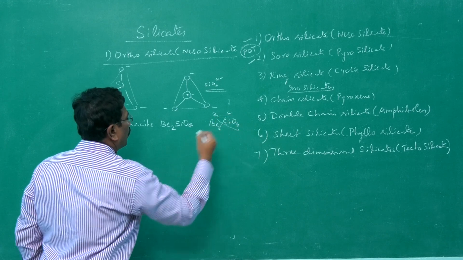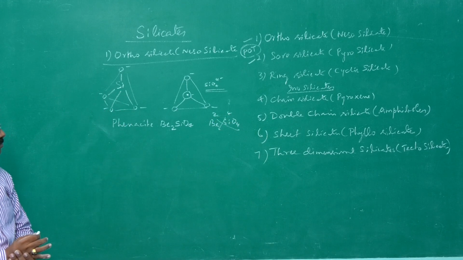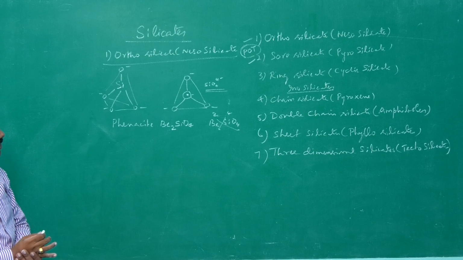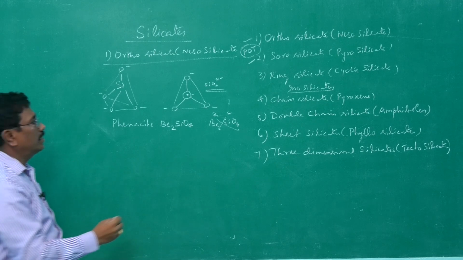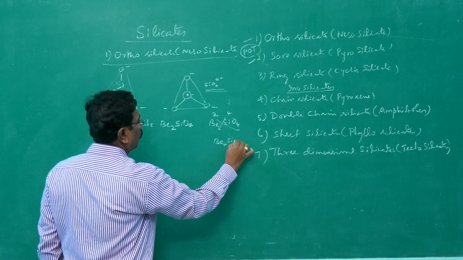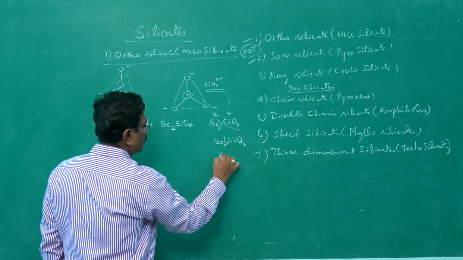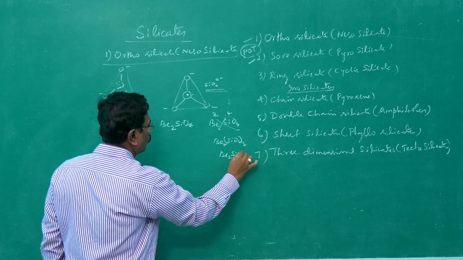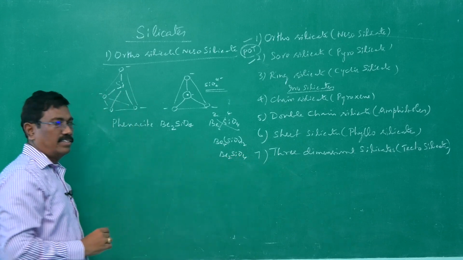Therefore the molecular formula becomes Be4 (SiO4)2, upon simplifying, Be2SiO4, that is phenacite.